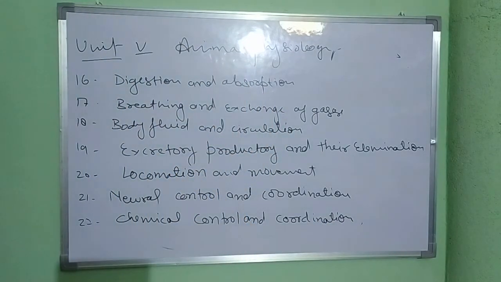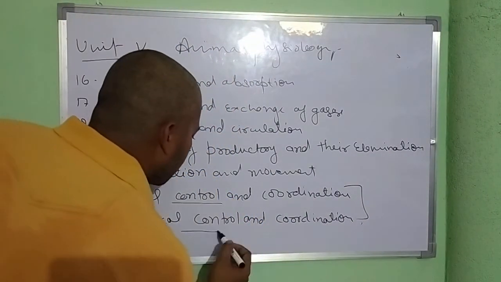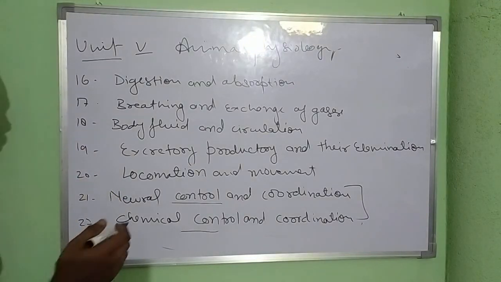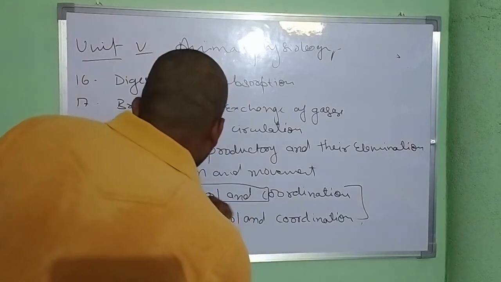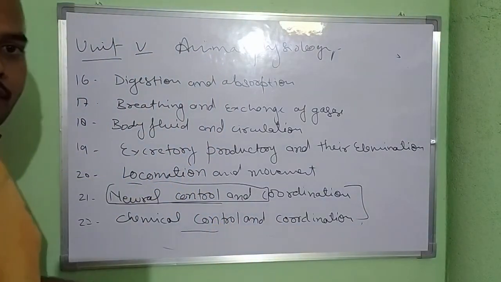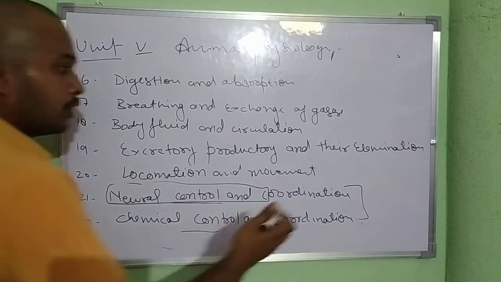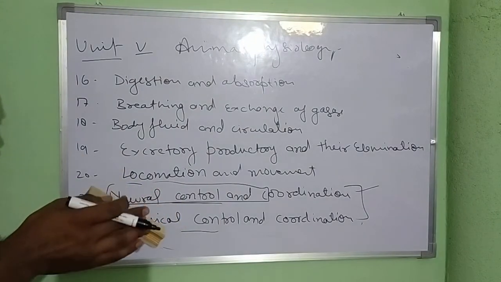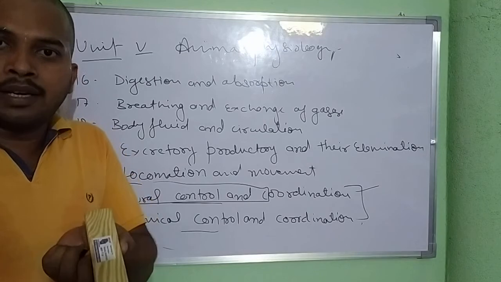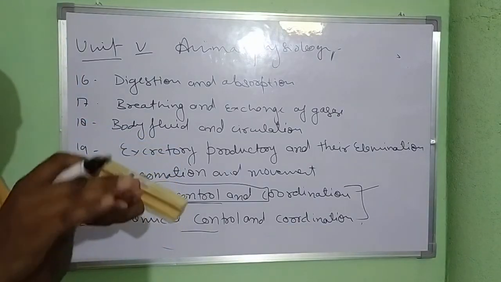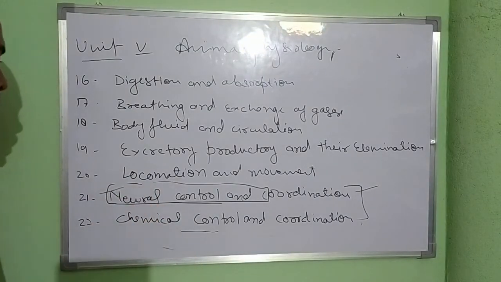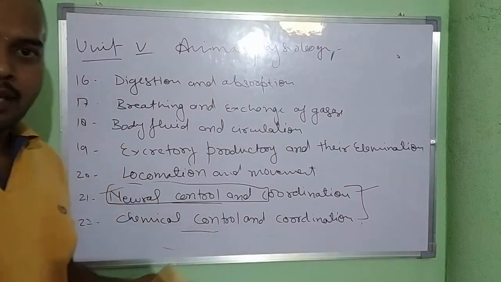So dear students, in class 10th, these two topics you have discussed in your second chapter, control and coordination. So neural control means the total control, or we can say total coordination of the body, that happens through our nervous system is known as neural control. And the nervous system works along with the brain and spinal cord, and the brain and spinal cord send or receive signals with the help of neurons. So here we will discuss neurons, spinal cord and brain and their functions.